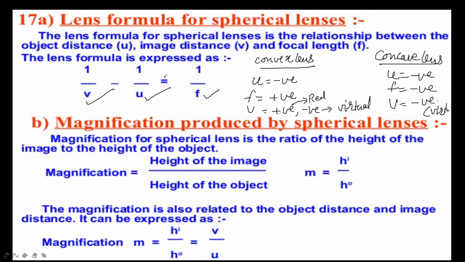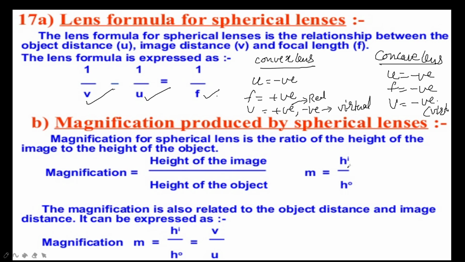Here magnification is also needed. You might have observed in the ray diagrams we have discussed magnified, highly magnified images also. The magnification produced by the lens can be written as the ratio of the height of the image to the height of the object.